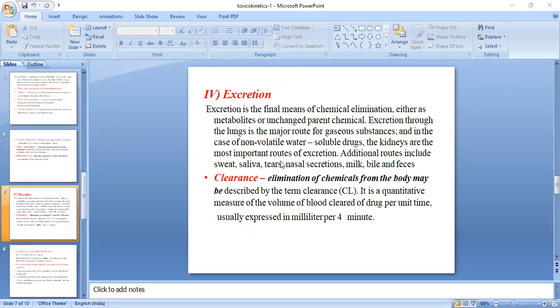It is always measured and expressed per unit time, in milliliters per minute: how much drug is clearing from the body in that time is known as the clearance.